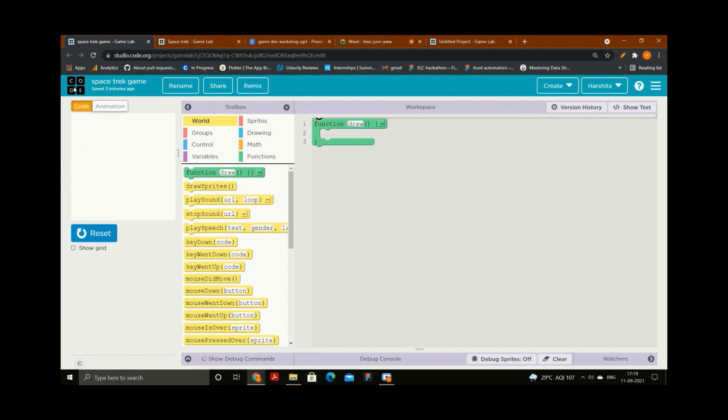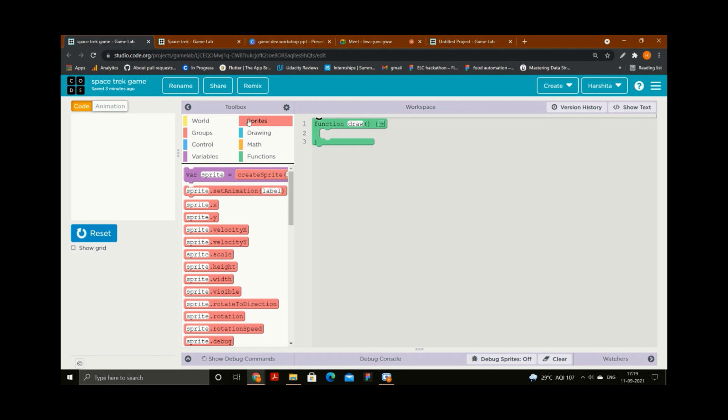Okay, so what you need to do next is click on this sprites section. Now what is sprite? Sprite is another name for animation. Whatever the characters or anything that you can see in your game, that is your animation, that is your sprite. So sprite and animation, both are the same. I need a box, right? I will take a variable first of all. So take this first block.